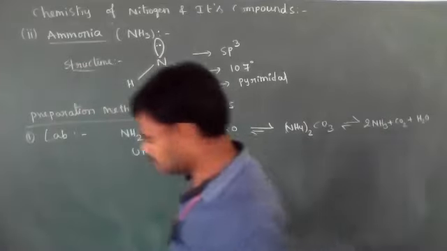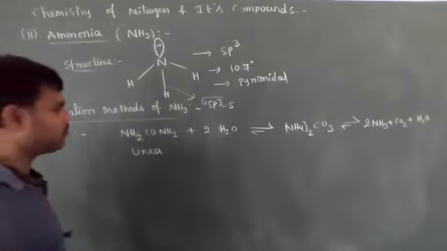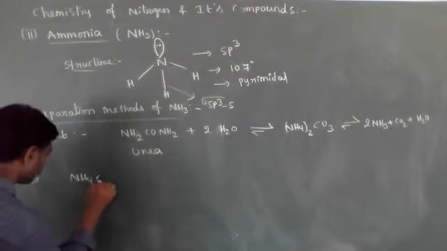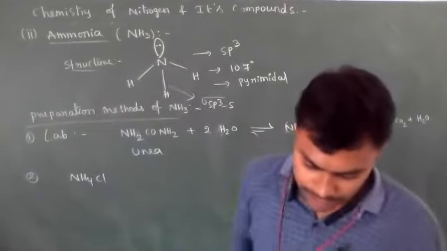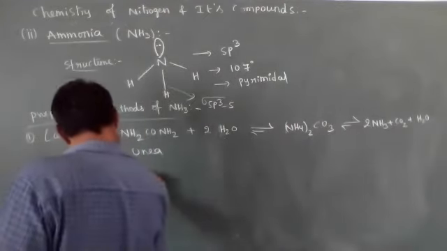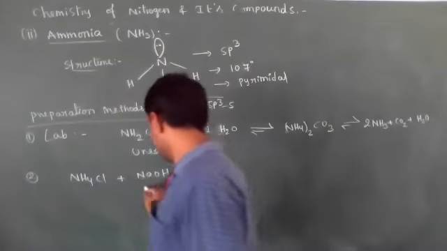The second laboratory method is from ammonium chloride. This ammonium chloride is treated with alkali. Alkali means either sodium hydroxide or calcium hydroxide. This is an alkaline base.